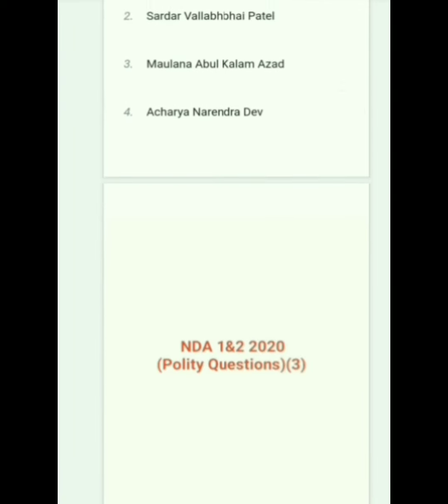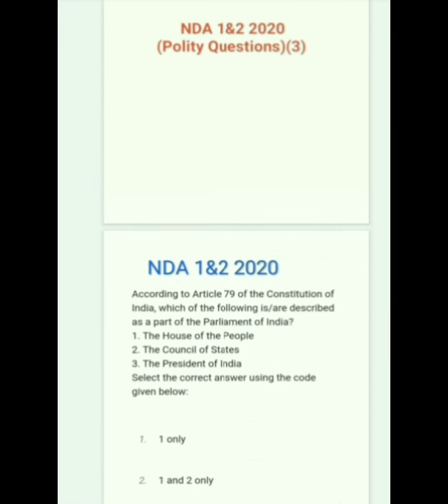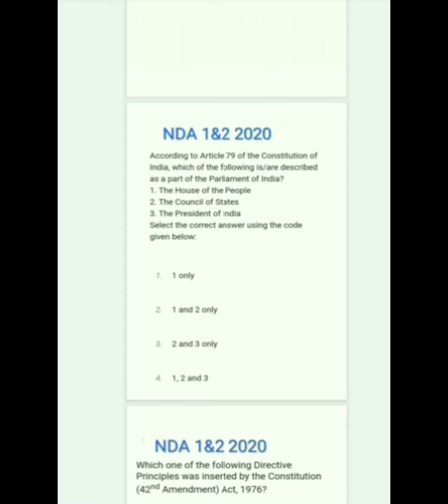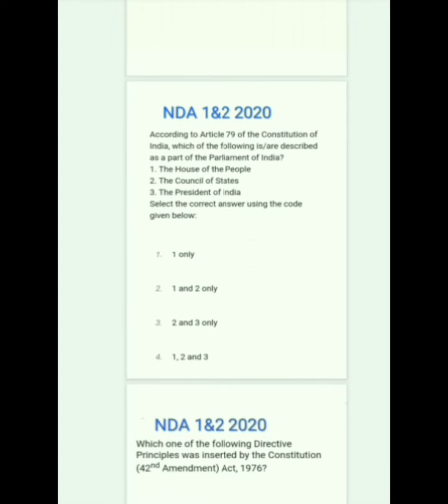Next. NDA 1 2022 polity question. According to Article 79 of the Constitution of India, which of the following are described as part of the Parliament of India? The House of the People, the Council of State and the President of India. All are correct. All are a combination of Parliament. So the correct answer is option 4, 1, 2, 3.